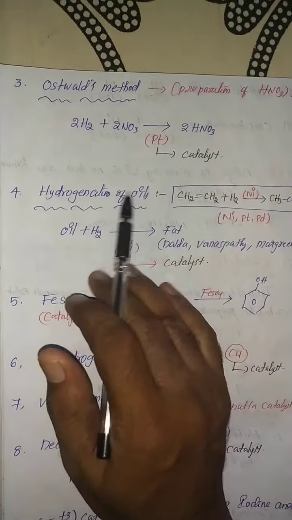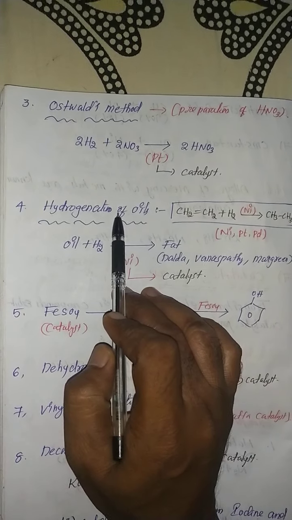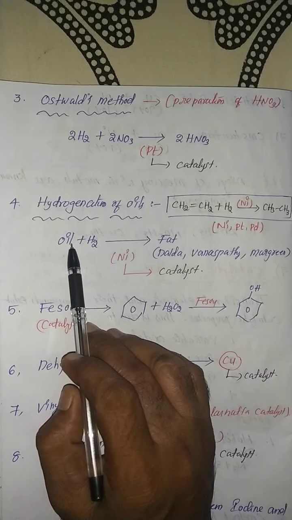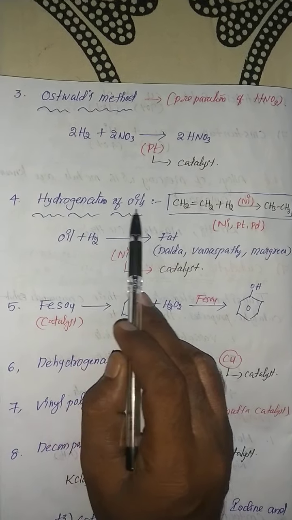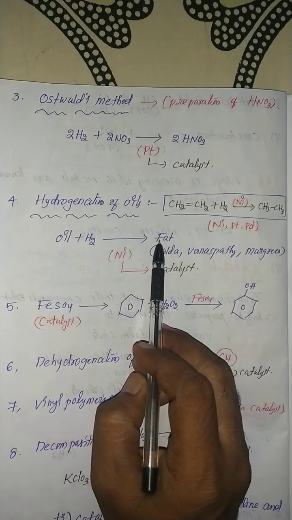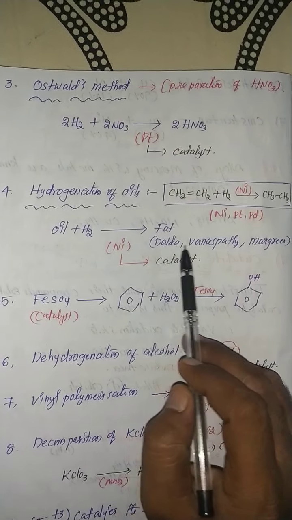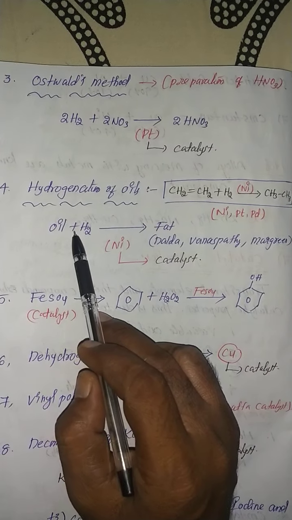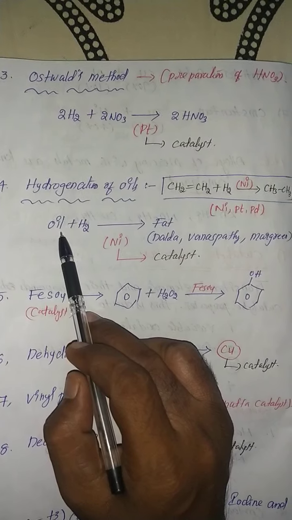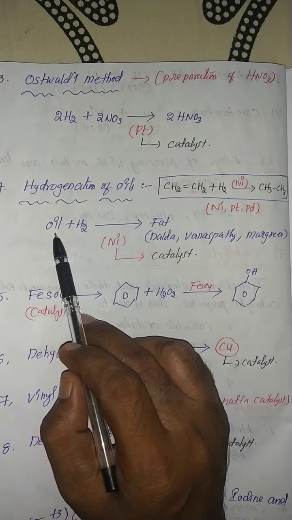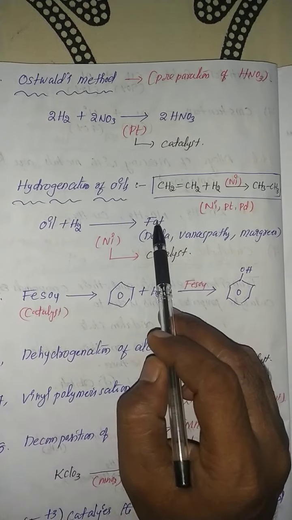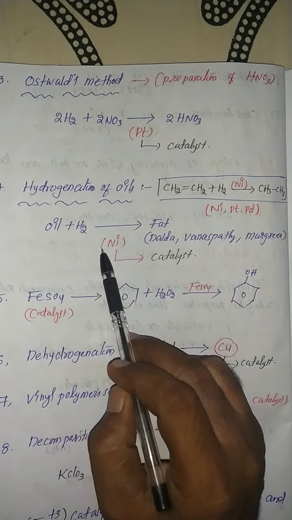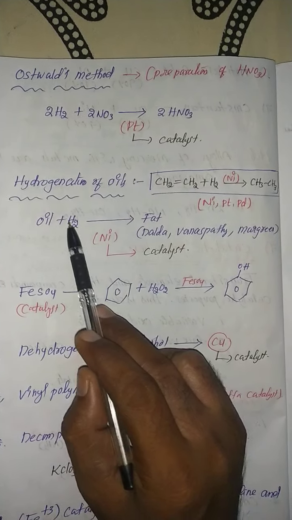And my dear students, hydrogenation of oils. Generally oils are unsaturated compounds. If hydrogen is added, they are easily converted into fat, saturated fat. So for example, dalda preparation, vanaspati preparation, margarine preparation, these all generally use hydrogen gas with unsaturated oil. Oils are unsaturated hydrocarbons, they are converted into fat. Definitely hydrogen is required in the presence of nickel catalyst. This is the most important, my dear students.